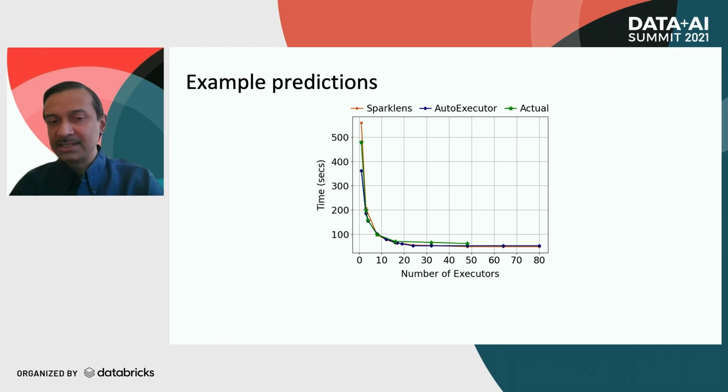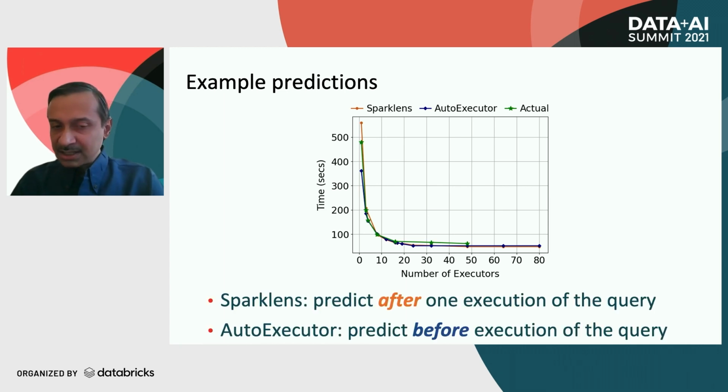Sparklens is an open source tool which can estimate the runtime for the query at different executor counts. However, Sparklens can only do its prediction after one execution of the query, whereas Auto Executor was able to do the prediction before we executed the query. So that's the difference. And as you can see from this example, the prediction was quite good.